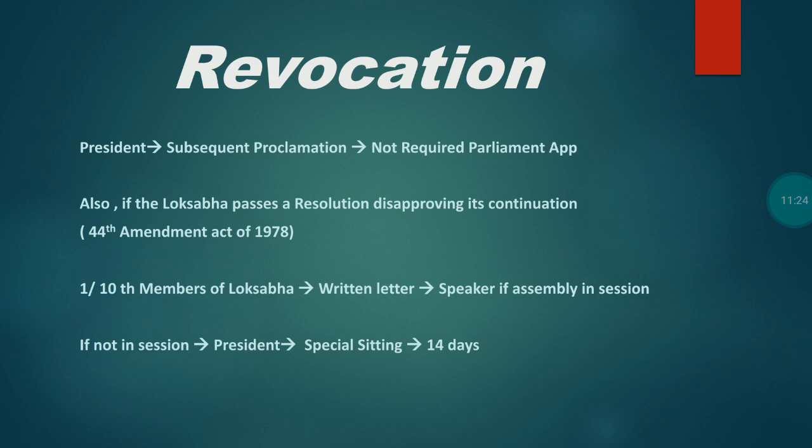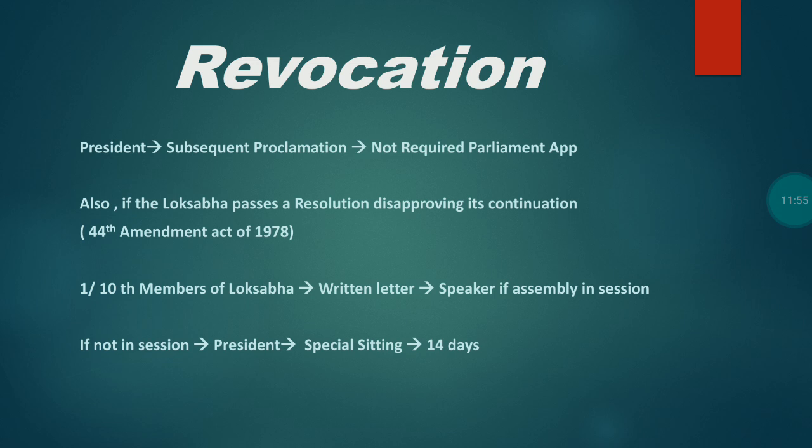Also, if the Lok Sabha passes a resolution for its discontinuation, then you can revoke this proclamation. How? One-tenth of the members of Lok Sabha has to give a written letter to the speaker if the assembly is in session. If the assembly is not in session, then one-tenth of the members of the Lok Sabha has to give a written letter to the president.